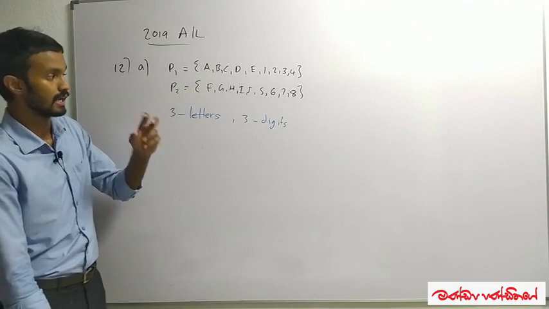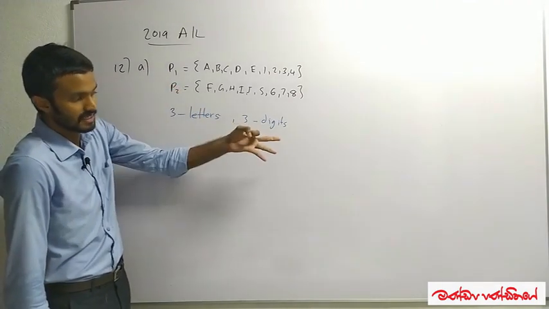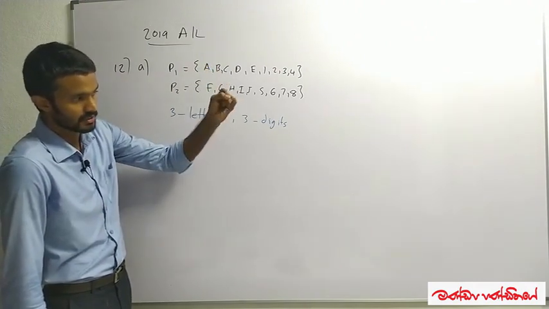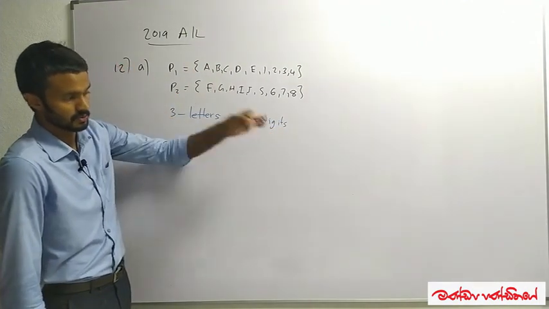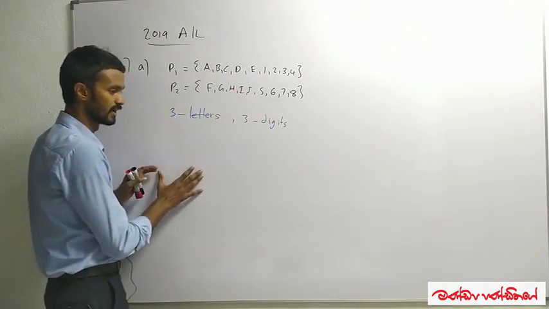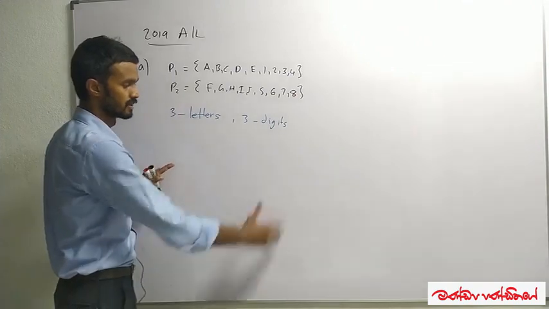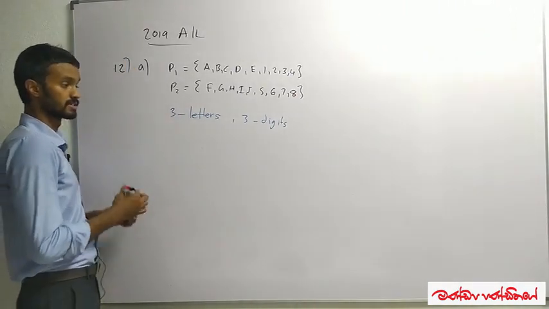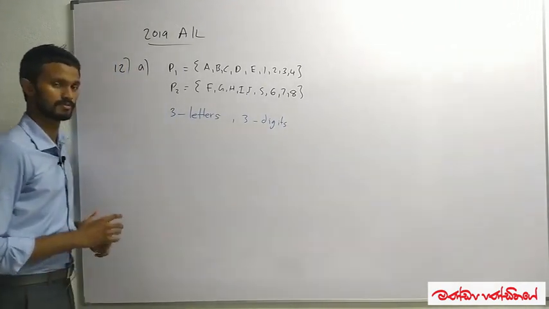That means from P1, the 3 elements we are choosing, we can choose 3 letters, 2 letters and 1 digit, 1 letter and 2 digits, or 3 digits. So we have to separately find the number of passwords that can be made in these different cases.